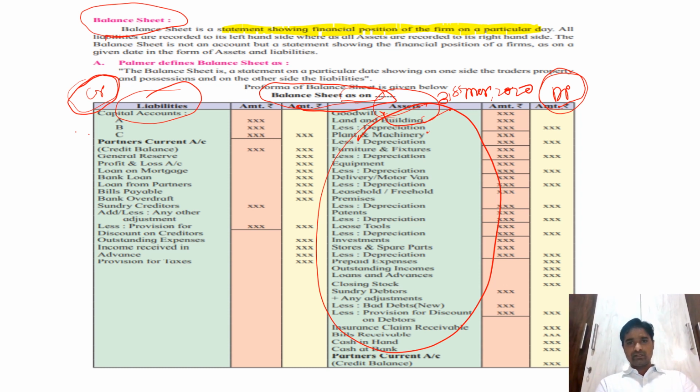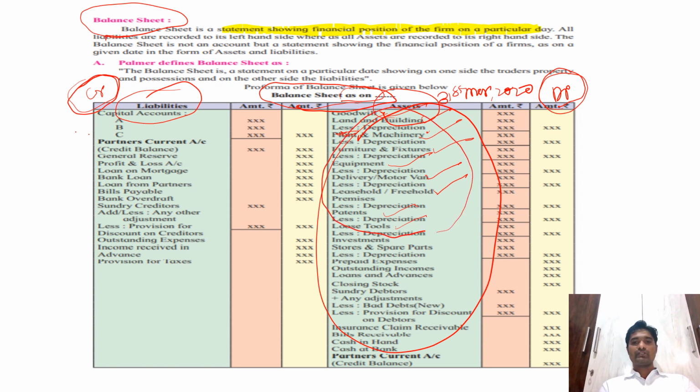See, depreciation less: if depreciation is there, that should be deducted. If appreciation is there, it should be added. Same for plant and machinery, then furniture and fixture, equipment, delivery or motor van, leasehold or freehold premises, patents, loose tools. So these are our fixed assets. These are our fixed assets.